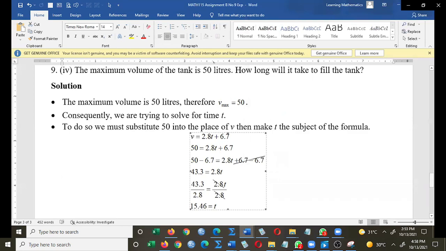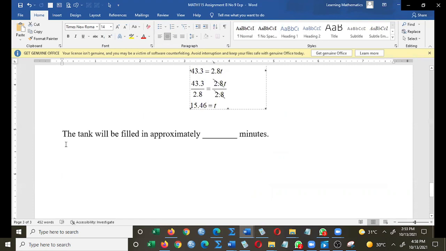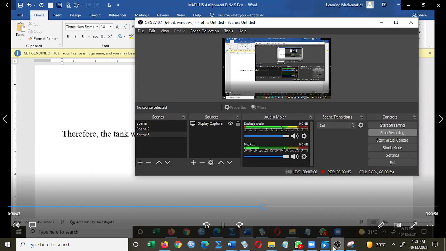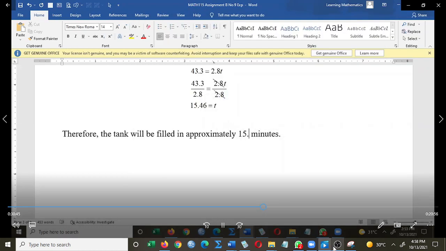So, therefore, there's always a little therefore. The tank will be filled in approximately 15 minutes, 46 seconds. 15 minutes, there's still a little space, you know. 45, 46 seconds. 15 minutes and 46 seconds.